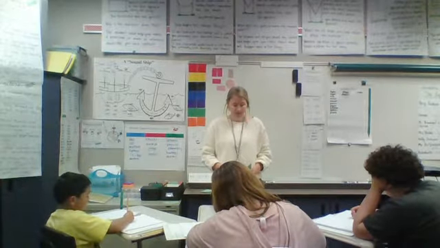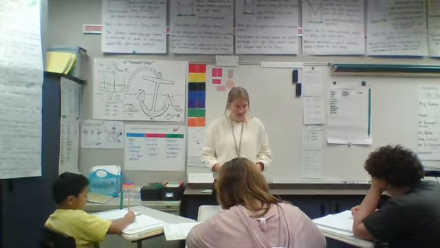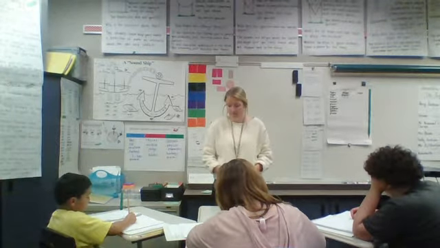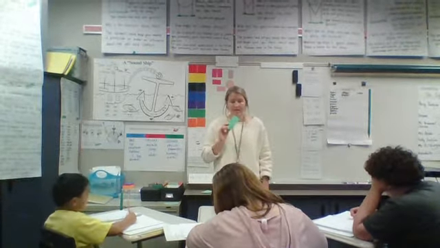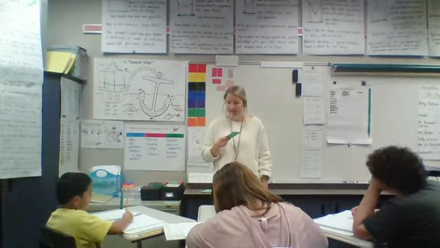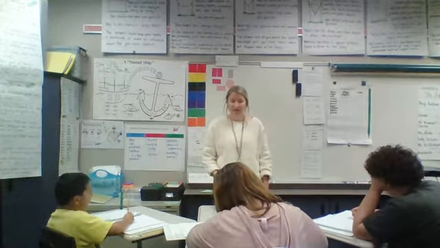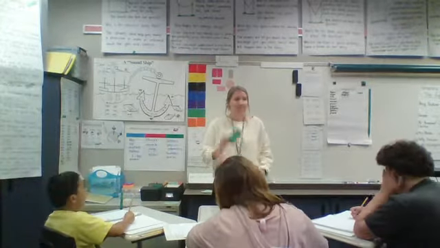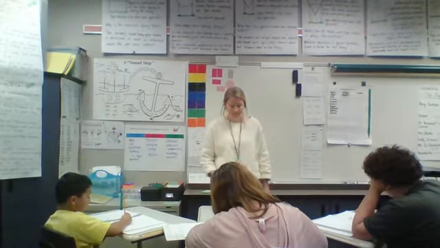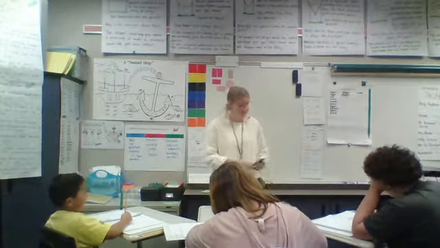Digraph AU, comma, A, final digraph AW. Comma, A, final A. Consonant E, comma, A, final digraph AY.